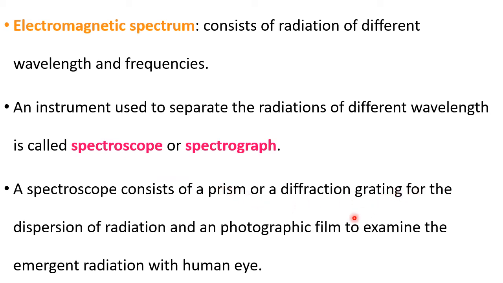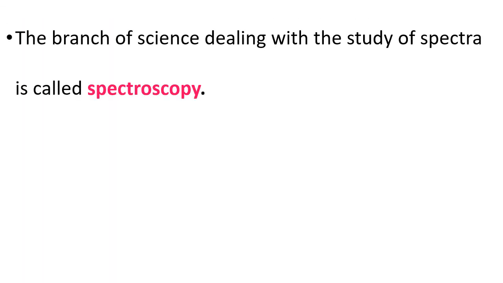Then it has to be analyzed on the photographic film by us. Therefore, this full setup is called what? Spectroscope, or the spectrograph if it is written on a graph, paper or screen. And this branch, whatever we study about the atomic spectrum, is called spectroscopy.